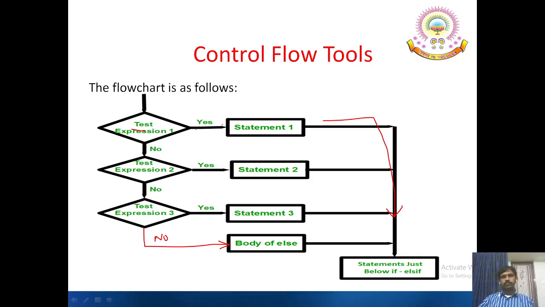Test 1 true, then statement 1 is executed and continues to the normal sequence. Test 1 is false and test 2 is true, statement 2 is selected and continues to the normal sequence. Otherwise, test 3 is evaluated, and if it is true, statement 3 is selected and continues to the normal sequence. Otherwise, if none of the conditions is true, the false case is selected and the body of else is executed, and the statement just below the if else statement will be executed.